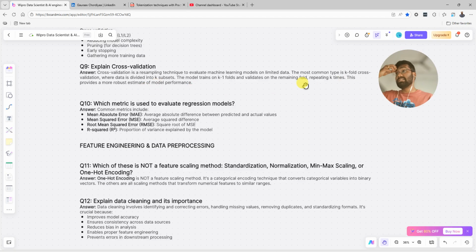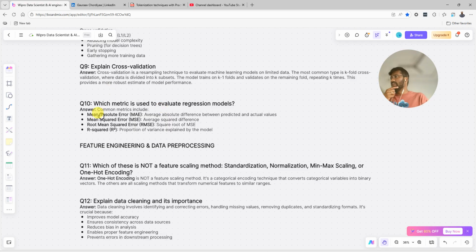Basically, the most common is k-fold cross validation, where data is divided into k subsets. The model trains on k minus 1 folds, validates on the remaining fold, and repeats k times. So what happens if I say k is equal to 5? For example, if we have data of 1000 rows, it will divide the data into five parts, resampling that data and building a model on it.